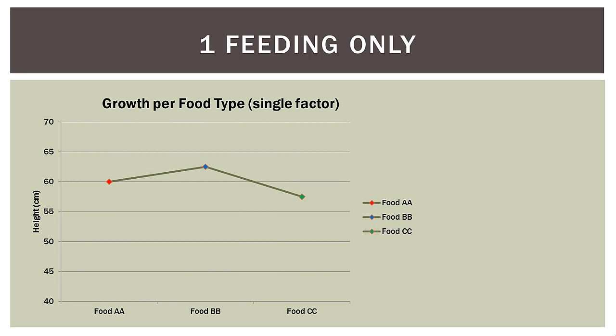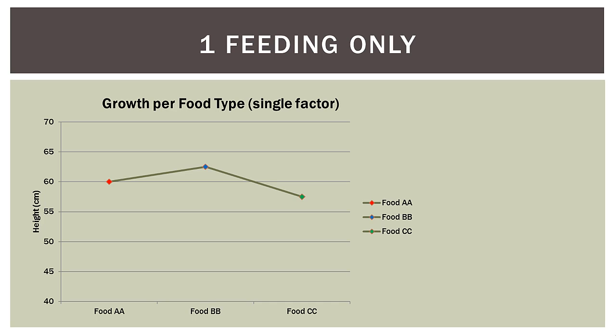So this is the graph for our one feeding example, our one-way ANOVA. Now, a lot of students I work with get confused on how to set these up. So let me make it as simple as I can. Along the bottom in the x-axis, that's usually going to be the variable you're most interested in. So in this case, we are interested in the food type, food AA, BB, and CC. Some people say that you should put the variable with the most categories along the horizontal, and that's up to you, but we are interested in the food types. So that would be along the horizontal axis.